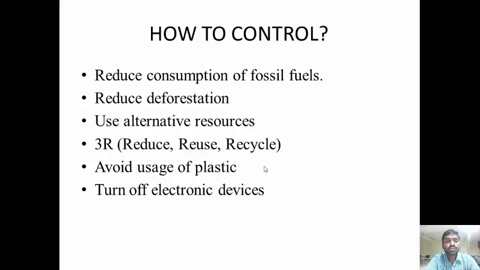Whenever there is no use of the device, by turning it off we can control the amount of power usage, and we can make the device work for a longer life.